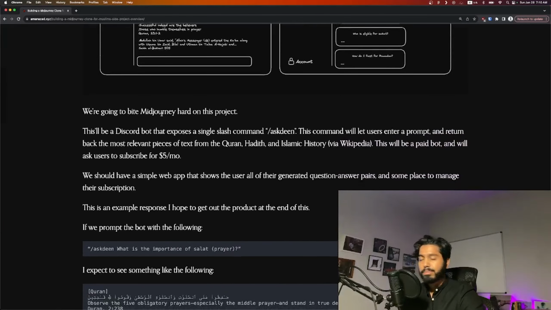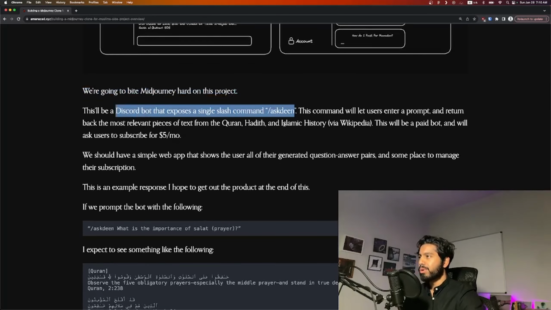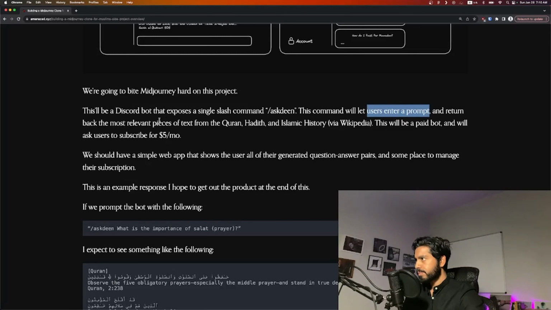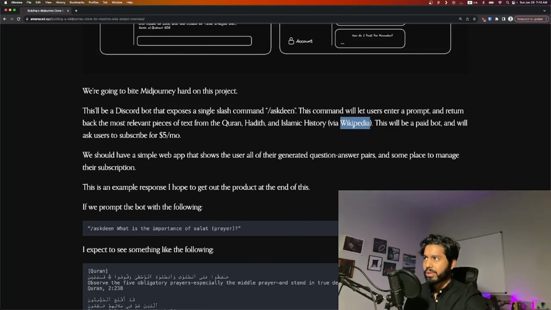So yeah, we're going to bite Midjourney hard on this project. We'll essentially have a Discord bot that's going to expose the /askDeen command, very similar to /imagine as you've seen. The idea is you let the user enter a prompt, and return the most semantically relevant text from the Quran, the Hadith, and Islamic history, or whatever the most relevant query is from Wikipedia. We're going to throw that in there just to make sure we have the most up-to-date information.